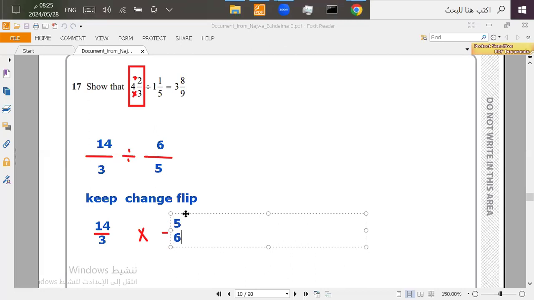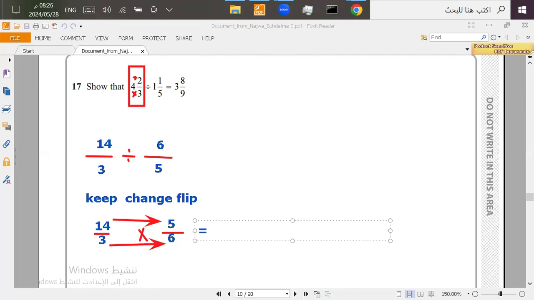Now, you can multiply the fractions by each other because it's easier. You multiply the numerators by each other and the denominators by each other. So 5 times 14 will give you 70.